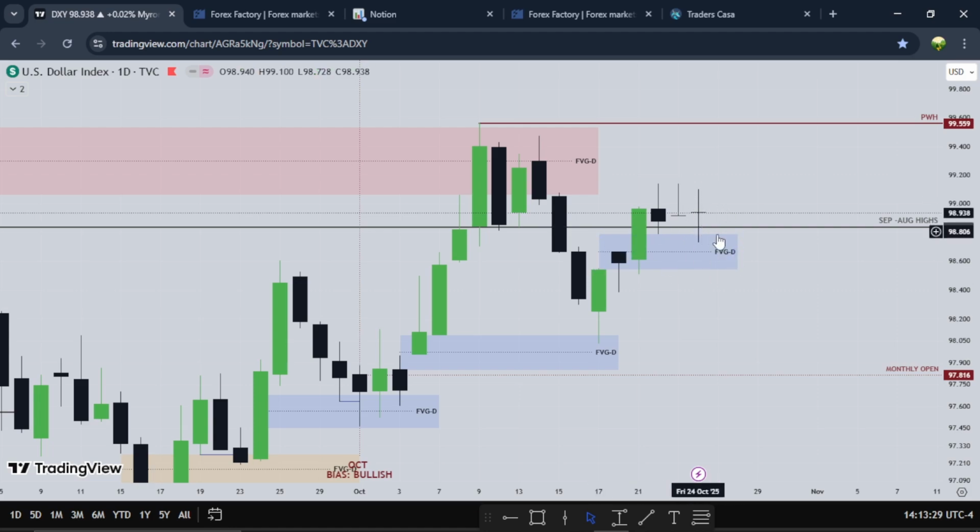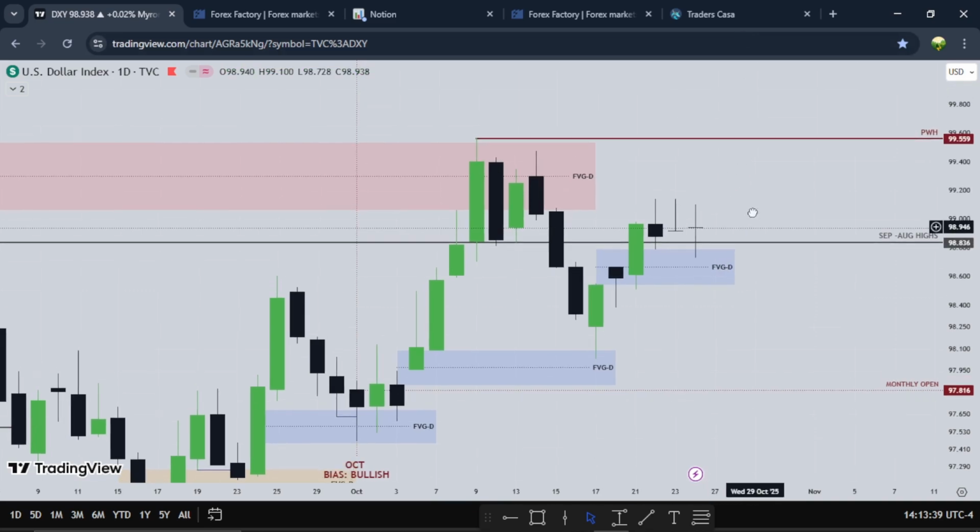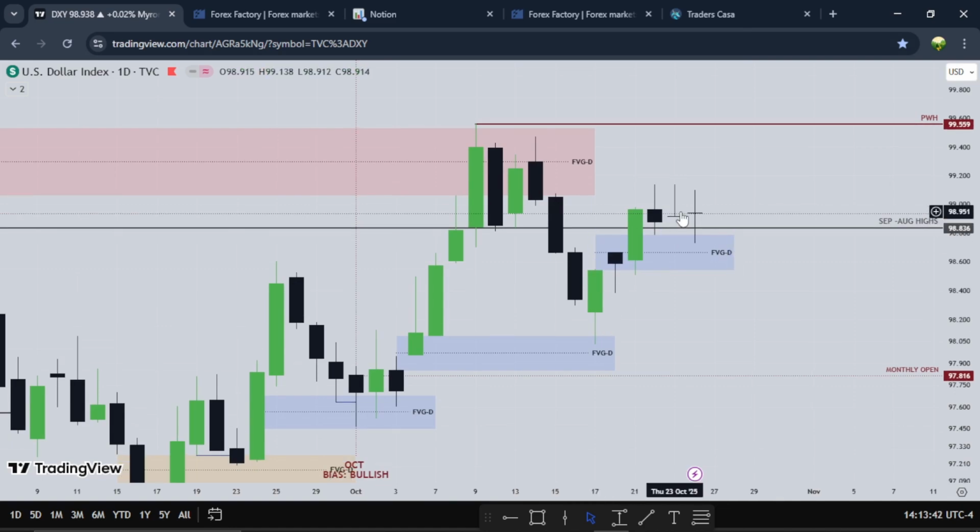If it's going to continue higher, I want to see Monday go higher and these equal highs get taken out by the new week, FOMC and everything, right? So this is how the dollar performed for the week. The dollar was kind of bullish for the week. This is Monday, this is Tuesday, and this is Wednesday, then from Wednesday to Friday we see a consolidation in the markets, right? Small ranges after Tuesday made a big range into this fair value gap.